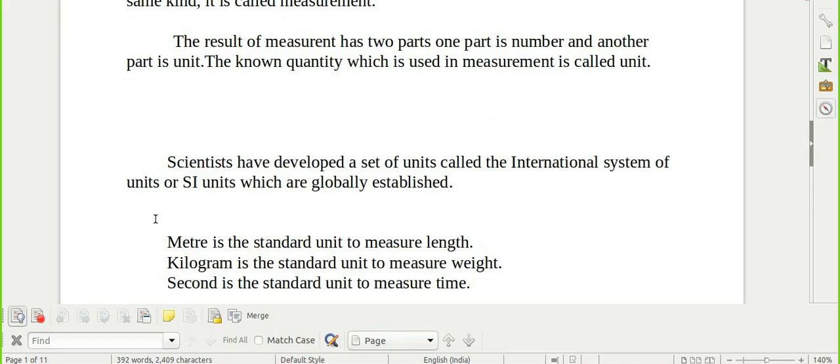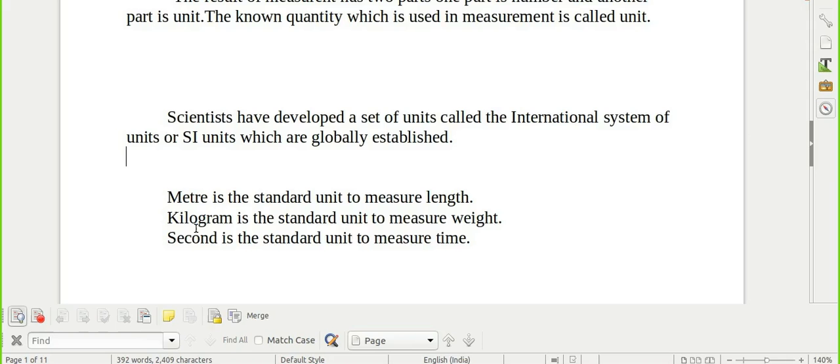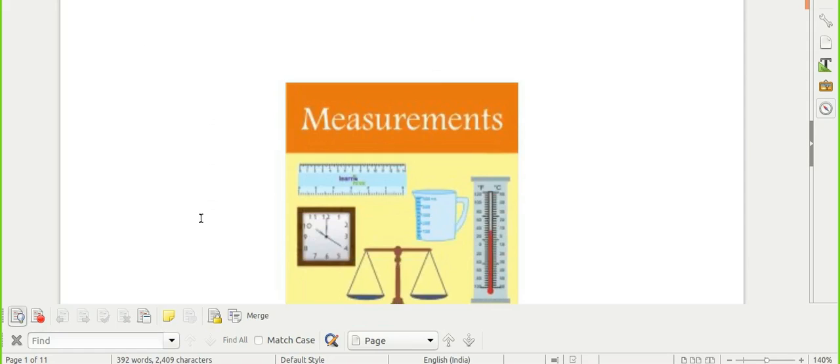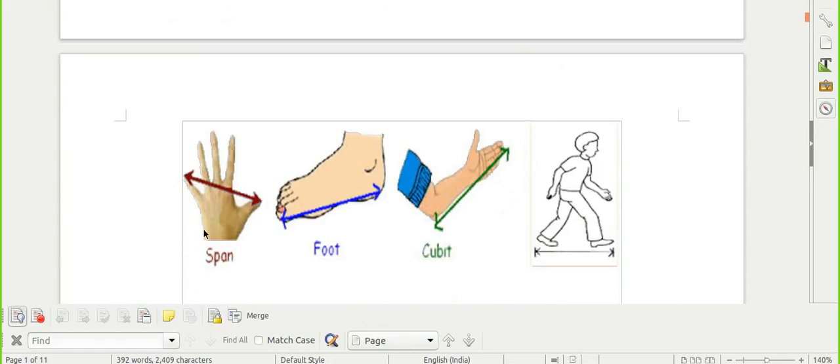Children, today we have various standard units to measure different quantities, as scientists have developed a set of units called the International System of Units or SI units, which are globally established. But when there was no standard means to measure anything, people used different body parts to measure objects, like hands, feet, legs.